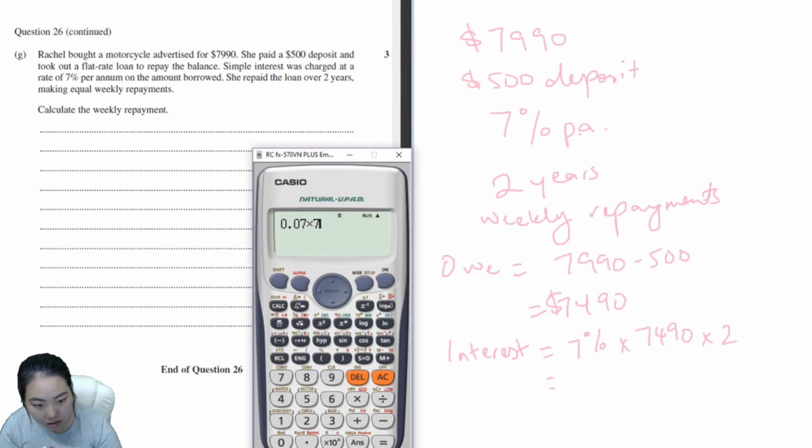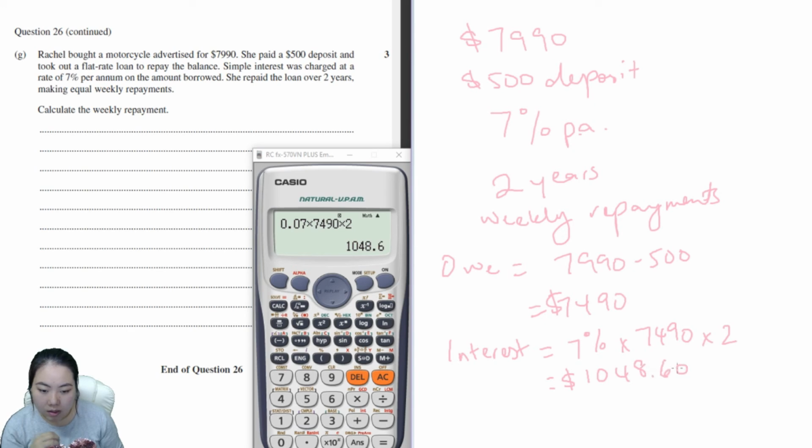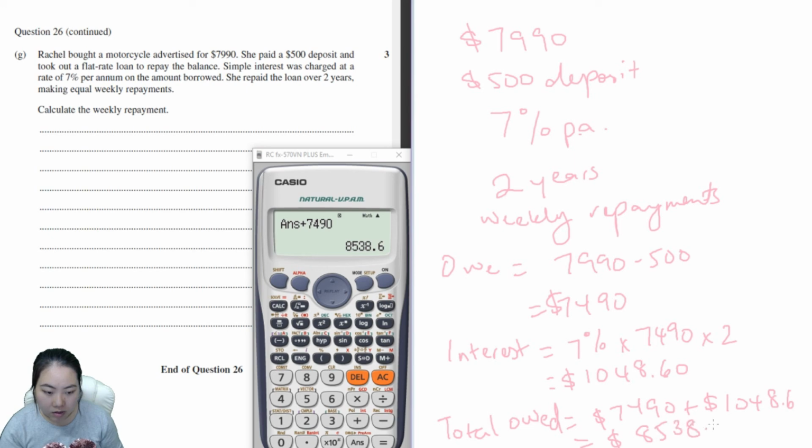That is the interest, $1,048.60. So the total owed is 7,490 plus 1,048.6, $8,538.60. That's how much she owes for the entire 2 years.